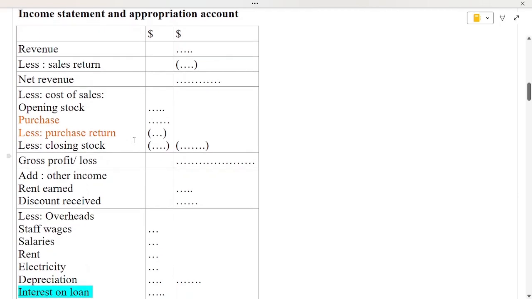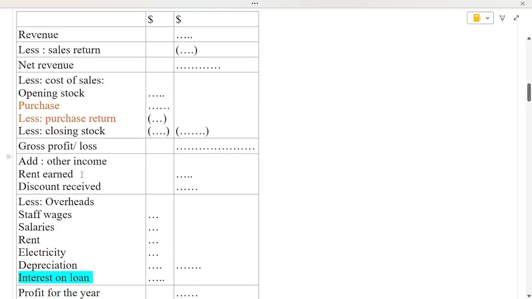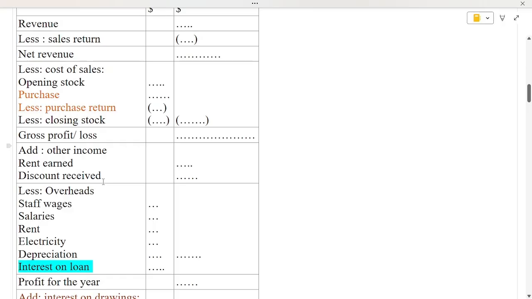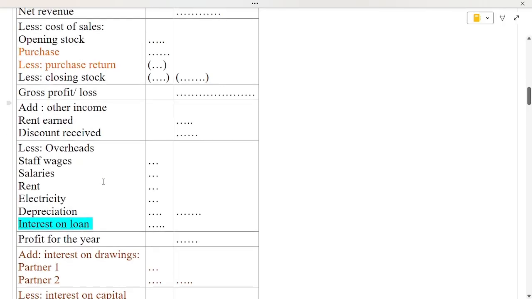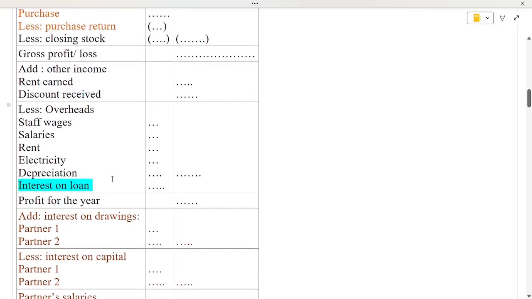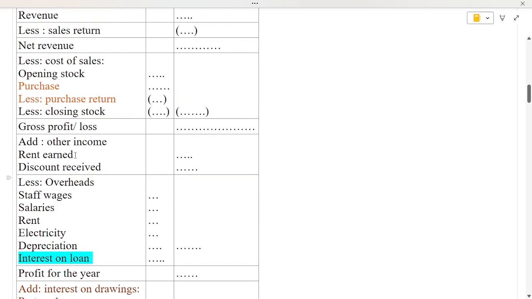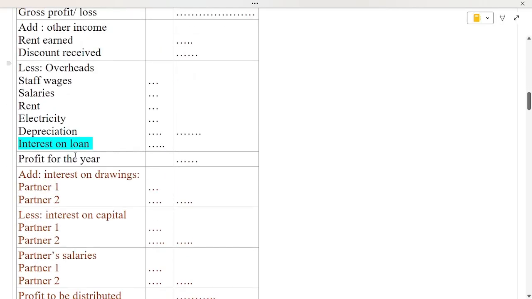So this is exactly like we do in the sole trading concern. The incomes are added. If there is any receipt, discount earned, revenue earned, interest or rent earned, or any other additional income other than revenue, we add it here on the other income side, and overheads are deducted here. Why I'm explaining this is that there is one thing we need to take care of.